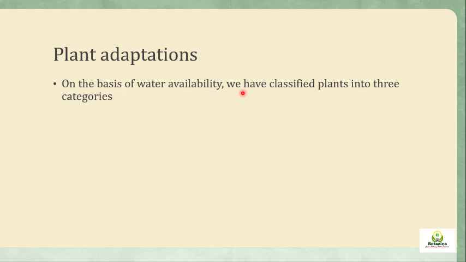For example, how much water is available to the plant. If a plant is growing in a water scarce environment, that is the drought environment, those plants which are living in the desert environment are the xerophytes,